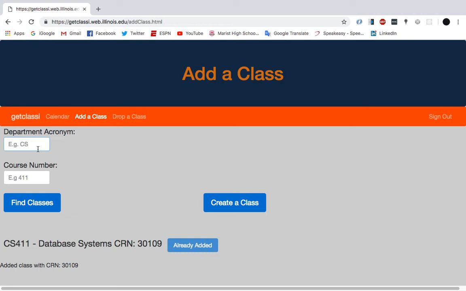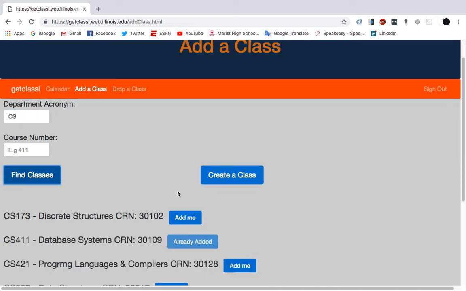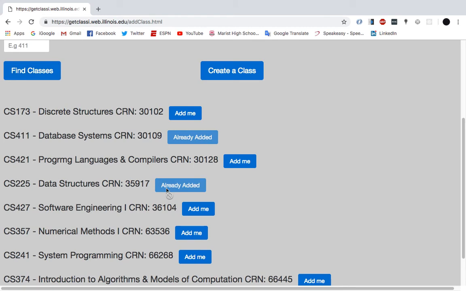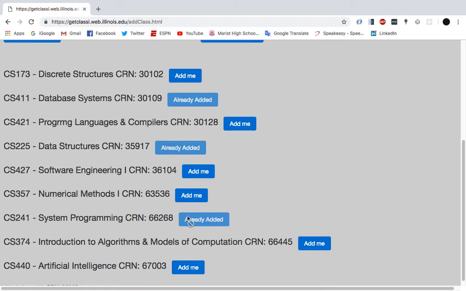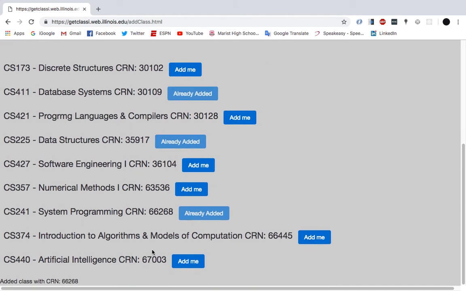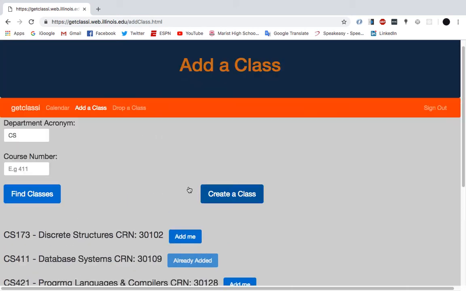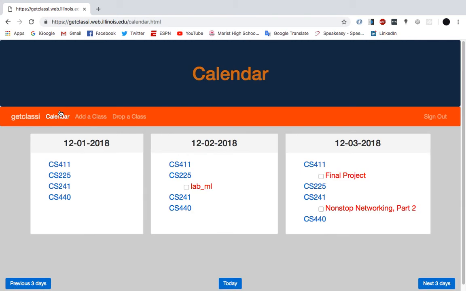What other classes are you in right now, Lath? Well, I'm in a lot of CS classes, so let's just search for some CS classes. Okay, I'll add 225. I'll add 241. I'll add, let's see here, 440 maybe. And that sounds good for now. I'll go back to my calendar and see what's going on.